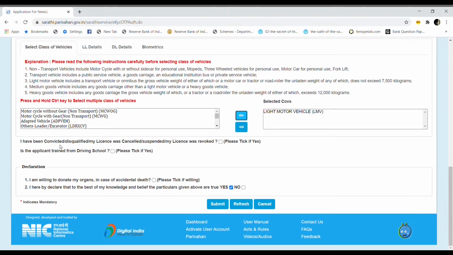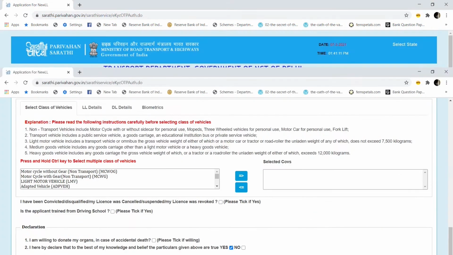Here it asks whether you have been convicted or disqualified. If you have been disqualified or suspended previously, you'll have to tick yes here. Is the applicant trained from a driving school? You'll have to click yes here. If you remember my previous video, this is where I was telling you to get registered from a government school. This helps. Now after you are done, you'll have to click submit, and then follow all the other steps of making the payment, getting a payment receipt, taking the printout of the payment receipt, and all that sort of stuff.